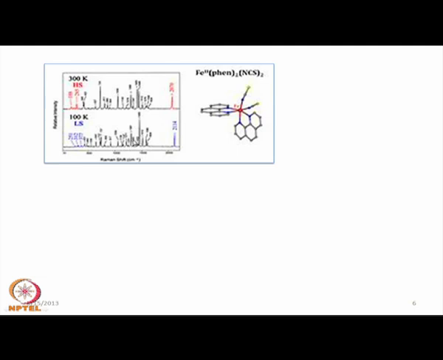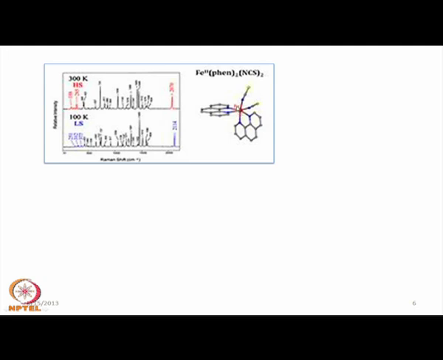That means the LS form can be generated at 100 Kelvin, and as we go up, around 185 Kelvin the spin transition takes place from low spin to high spin, and there we get the signatures for the high spin signals. High spin signals appear because the number of electrons occupying the different d levels is different in this iron center.